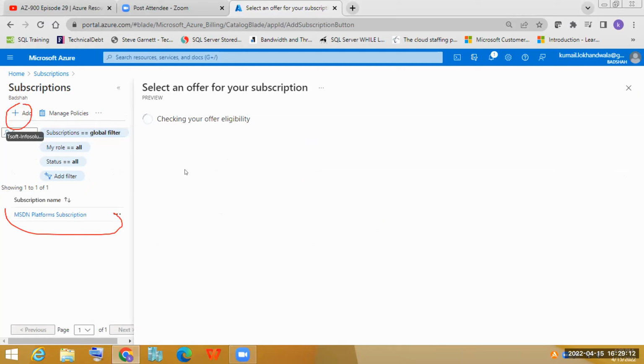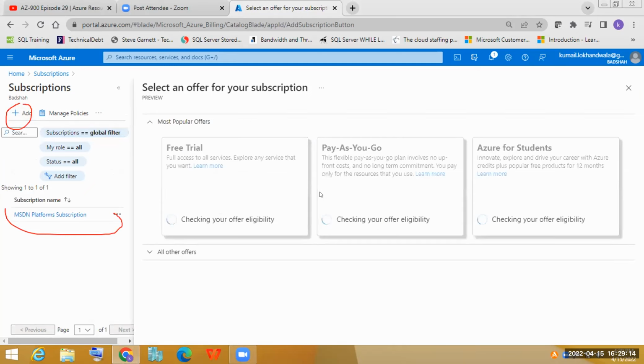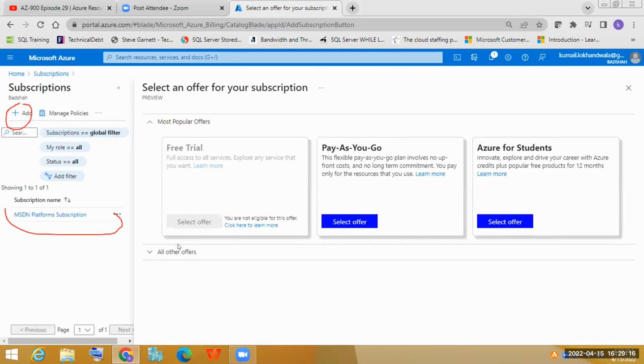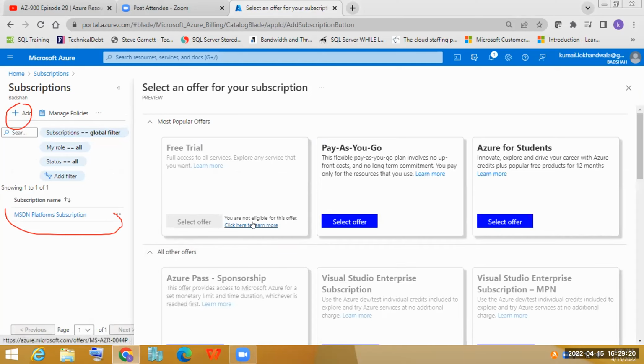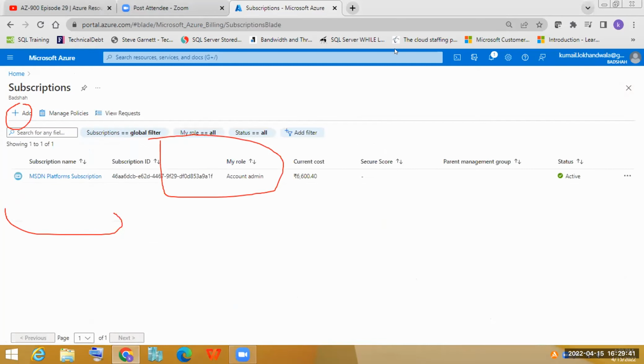But now I think we'll require someone else, another volunteer. I can see free trial is not eligible for Kumail. For some reason, maybe because he already has this subscription, he is not eligible for the free trial. You exhausted Microsoft too much, Kumail, so they have revoked your free trial. Okay. Anyone else who is ready with their Azure account and can share their screen, so we can look for the free trial and for purchasing?